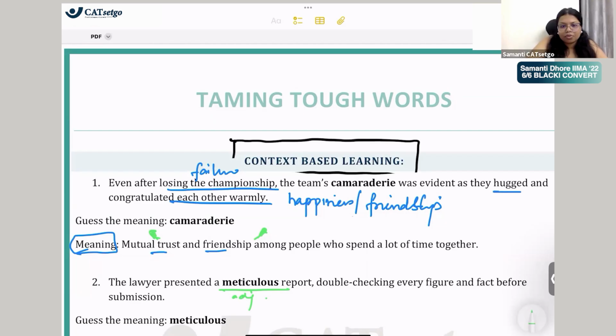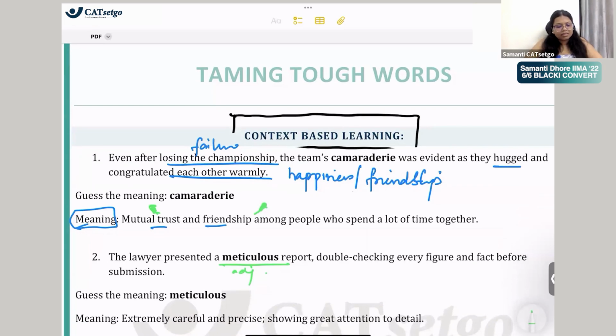I think one of you answered something very serious. Again, general word बोल दिया तुमने. तुम कहना वही चाह रहे हो, बस तुमने use गलत word कर दिए कि something which is done very sincerely. You wanted to say not serious, you meant sincere. Serious और sincere अलग-अलग होता है, right? So something that is done sincerely, with attention to detail, precisely, इसलिए double check कर रहा है ना. So extremely careful, precise, great attention to detail. This is what the word meticulous means. You were close, right? You're getting the essence of what it would mean.